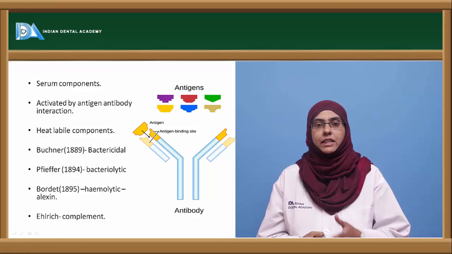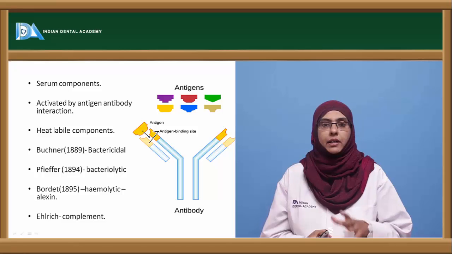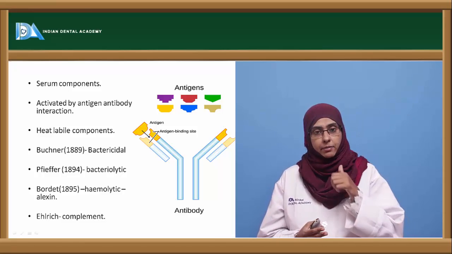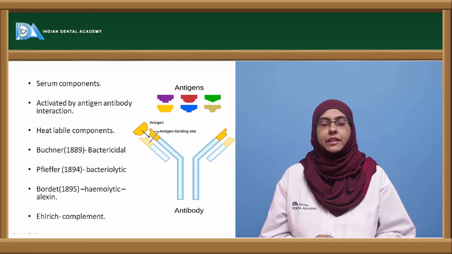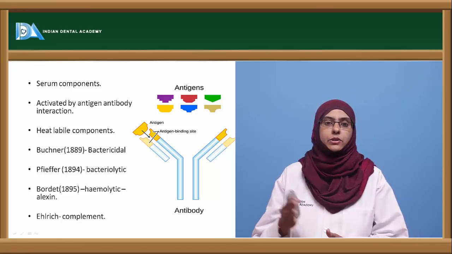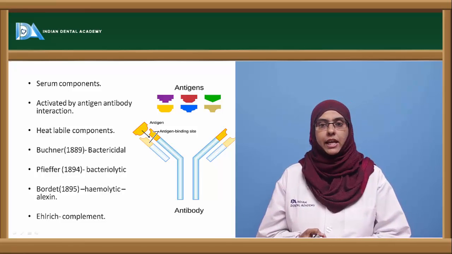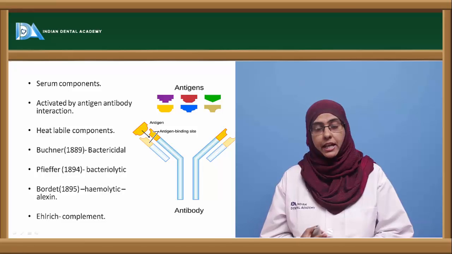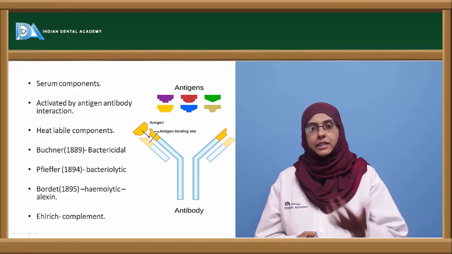They are also called serum components that usually circulate in the serum in an inactive form. Upon antigenic challenge and the formation of an antigen antibody complex, these complement proteins get activated and complement the antibodies to bring about the lysis of the bacterial cell. So they are usually activated by antigen antibody interactions. When there is specificity between antigen and antibody, the complements get activated.